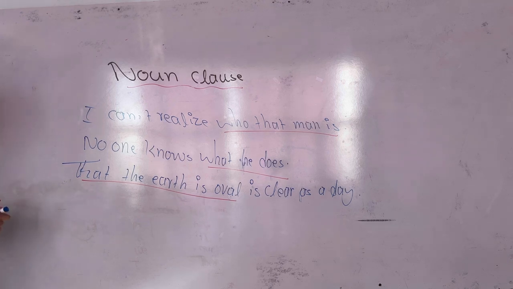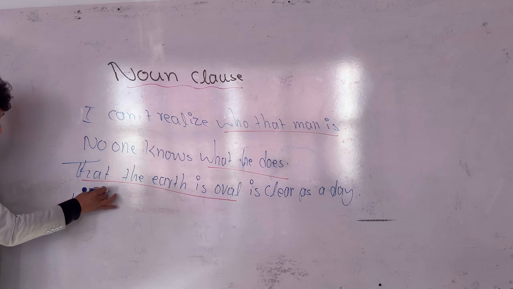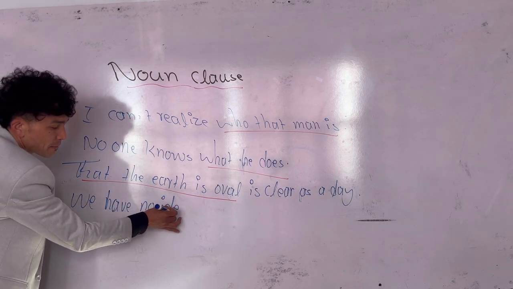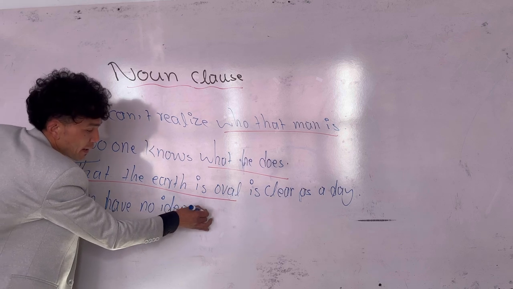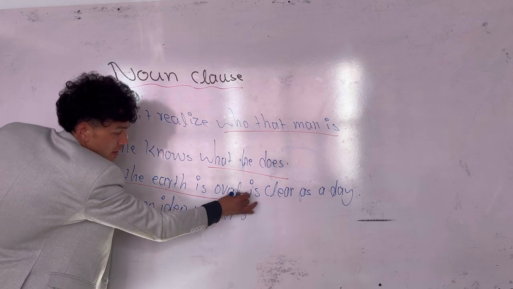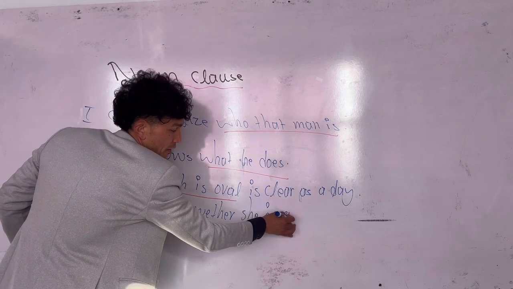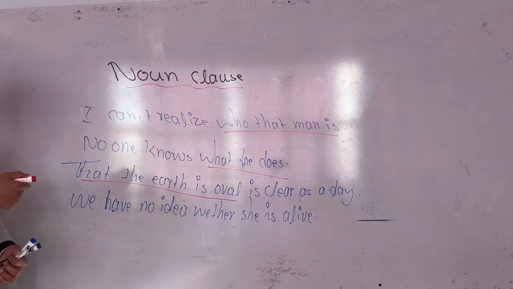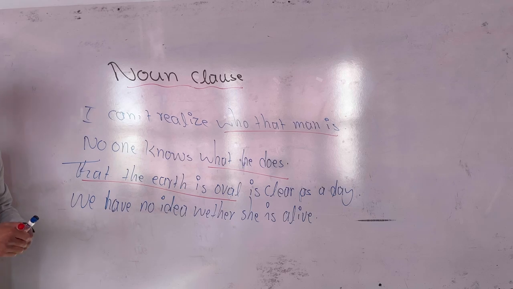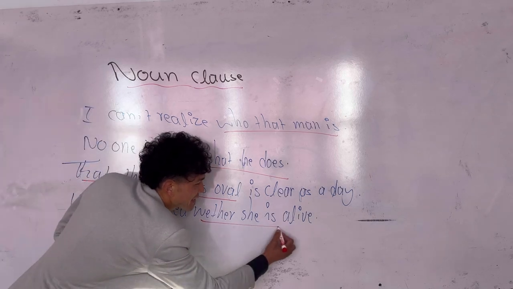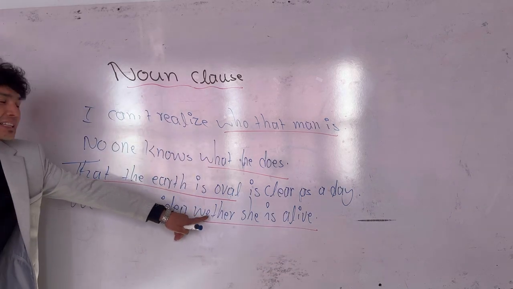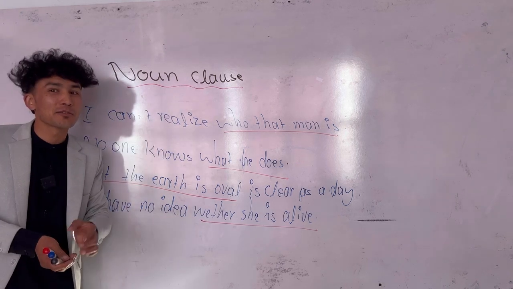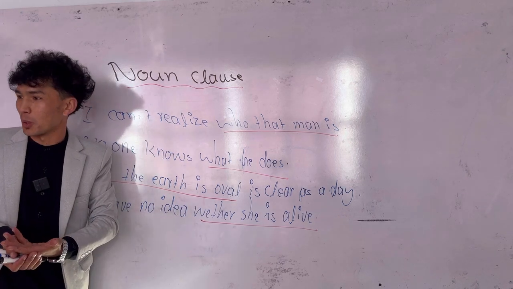Now, we have no idea whether she is alive. Which part do you think is noun class? Actually, whether she's alive is noun class, because it cannot stand alone by itself. Noun class is a kind of dependent class which cannot stand alone.